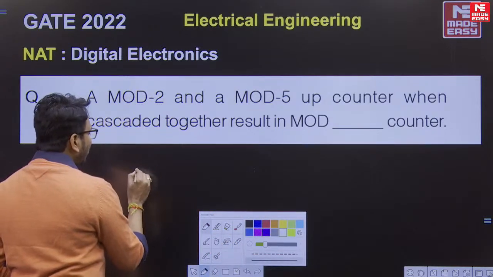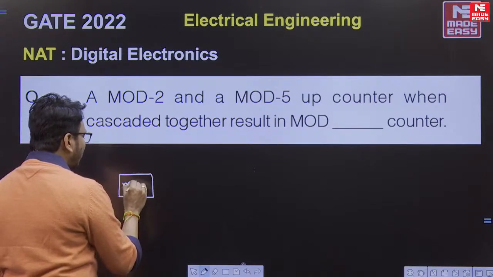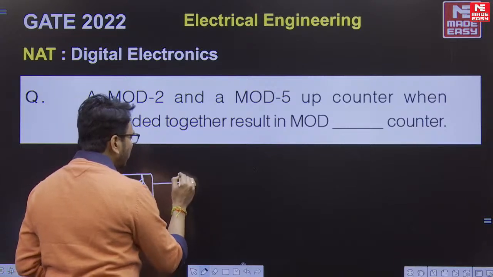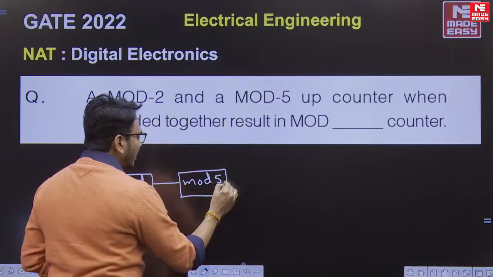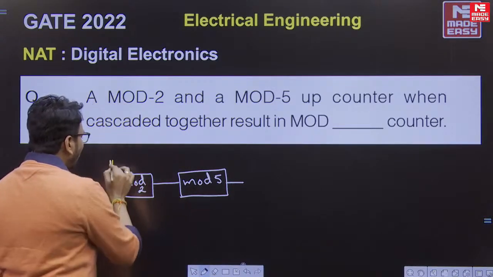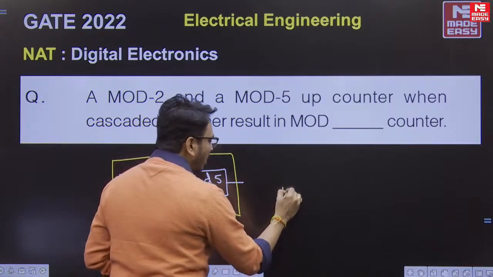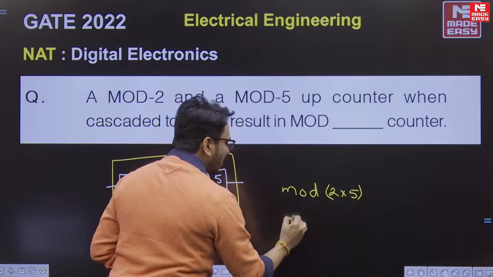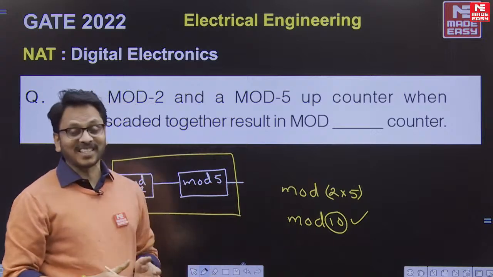Say, for example, one counter is mod 2 in the question, and this one is mod 5. Then the overall mod value will be mod 2 into 5, that is nothing but a mod 10 counter. This much is simply what the question asked.